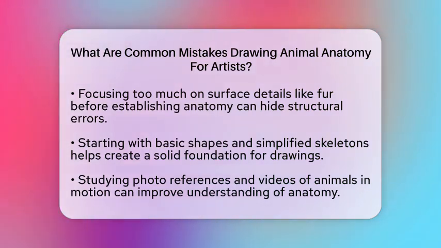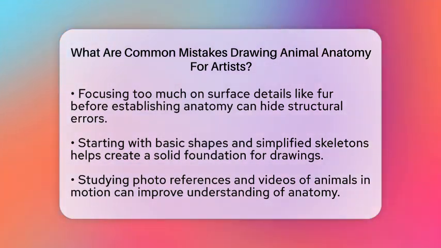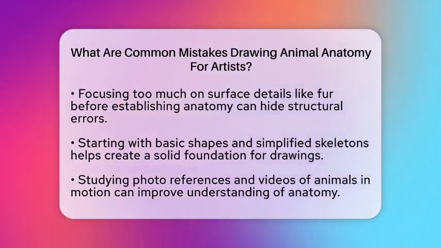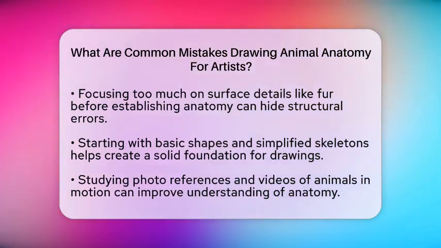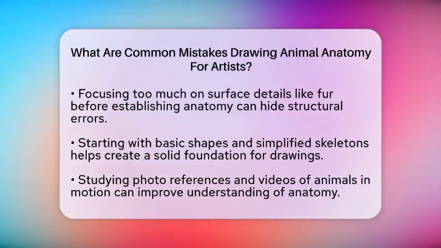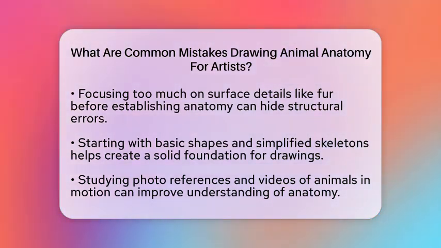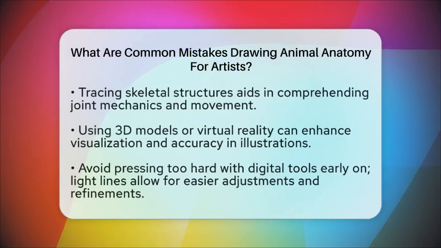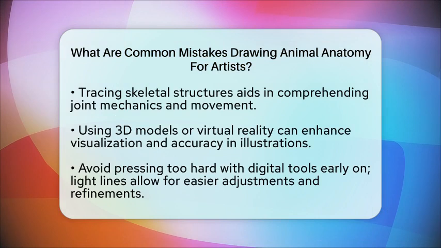To avoid these mistakes, consider practical approaches like studying photo references and videos of animals in motion. Tracing skeletal structures can help you understand joint mechanics better. Practicing simplified mannequin-like shapes can also aid in grasping volume and proportion. Using three-dimensional models or virtual reality resources can provide a better visualization of animals in 3 dimensions. This can significantly improve accuracy in digital illustrations.